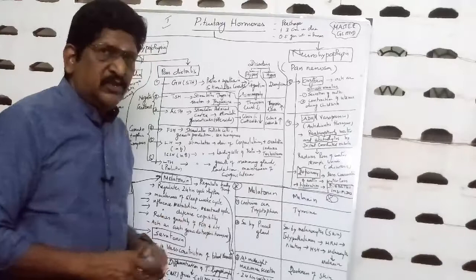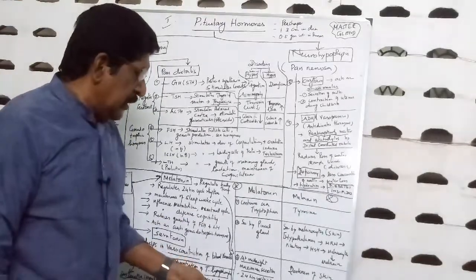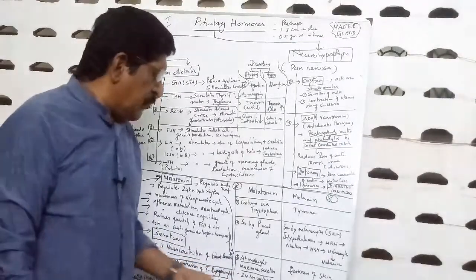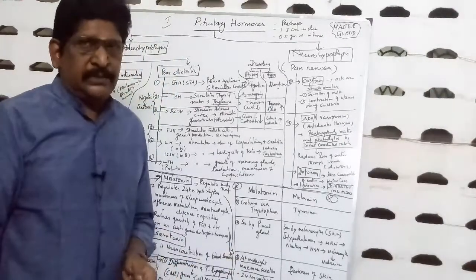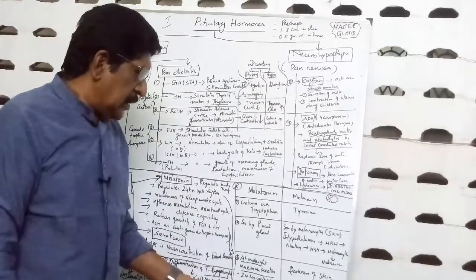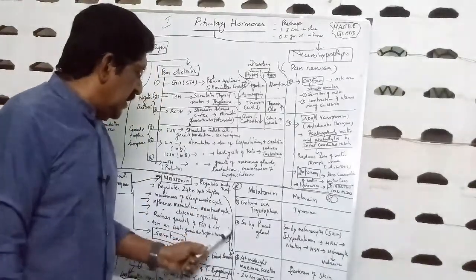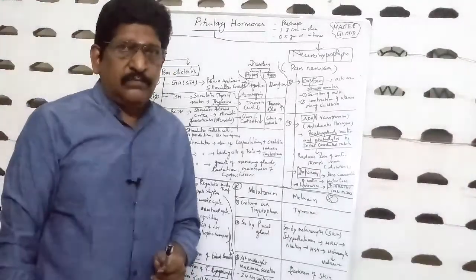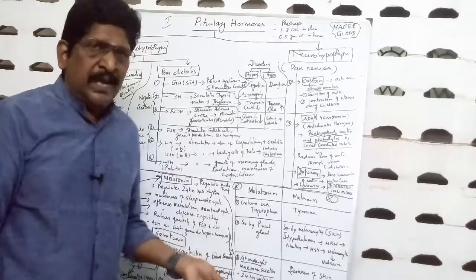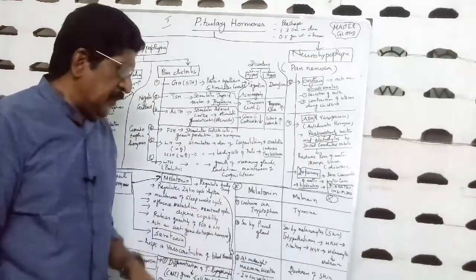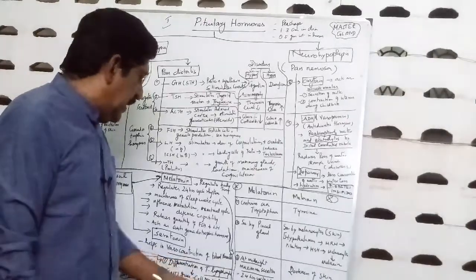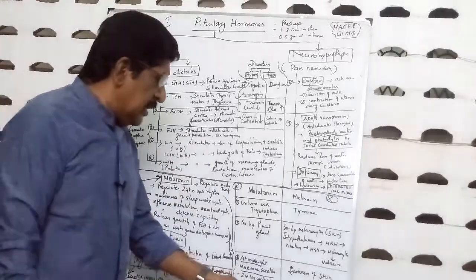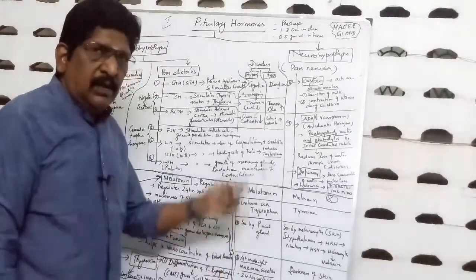menstrual cycle is disturbed. The melatonin reduces the production of gonadotrophic releasing hormone from the hypothalamus, by which these FSH and LH are reduced. That leads to late puberty. This you must know. This may be asked in the NEET examination. So late puberty is due to the high secretion of melatonin because it decreases the gonadotrophic releasing hormone,